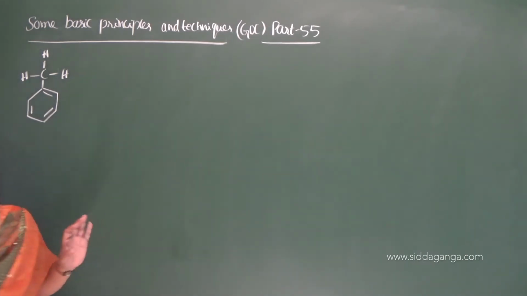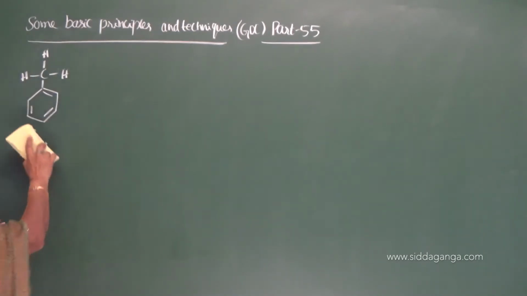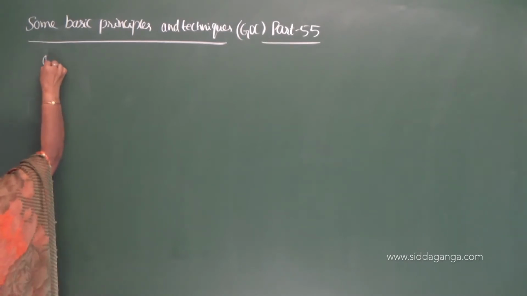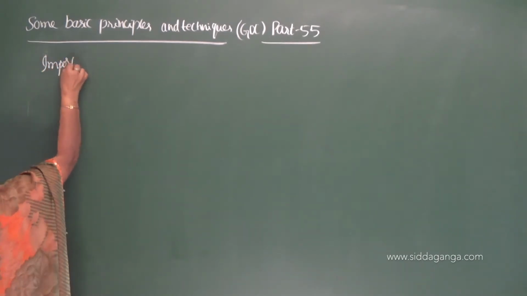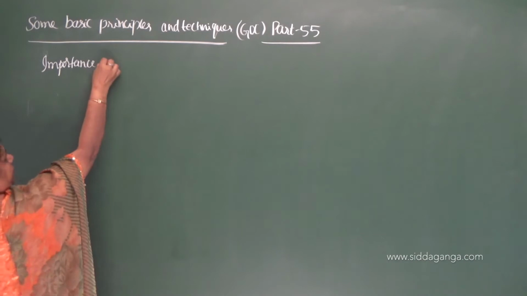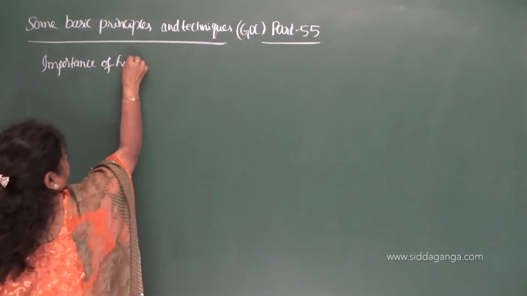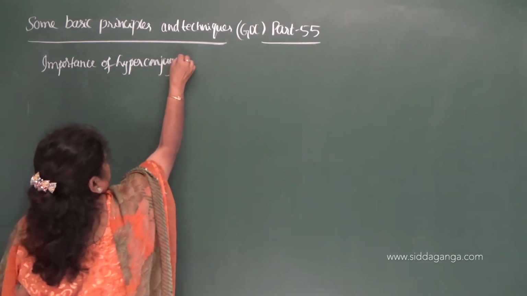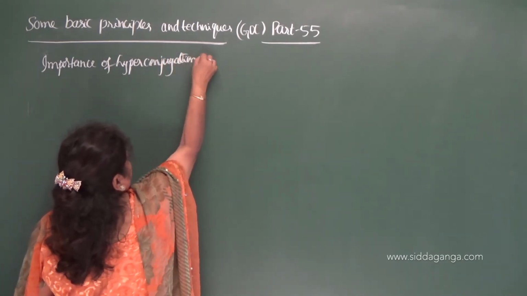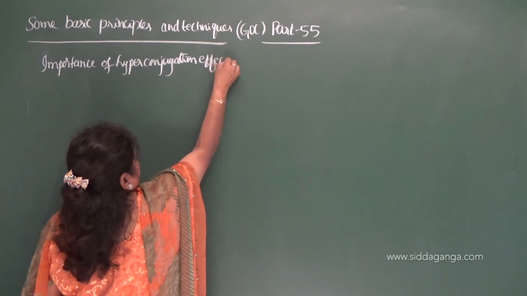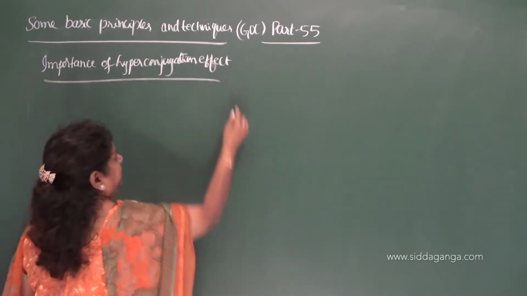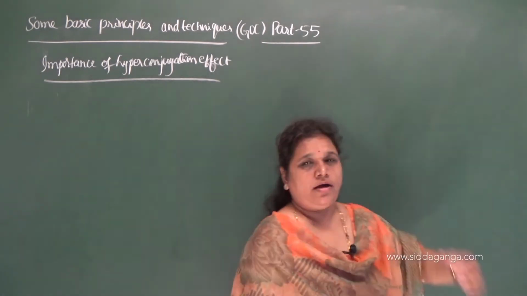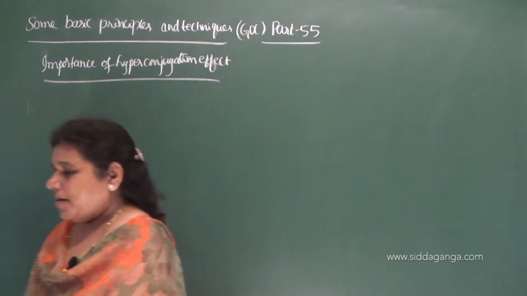What is the importance of the hyperconjugation effect? It tells about the ortho-para directing nature of the methyl group.